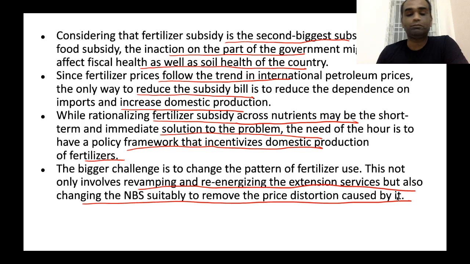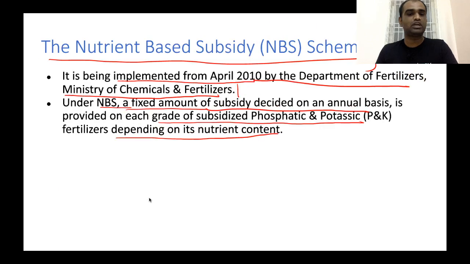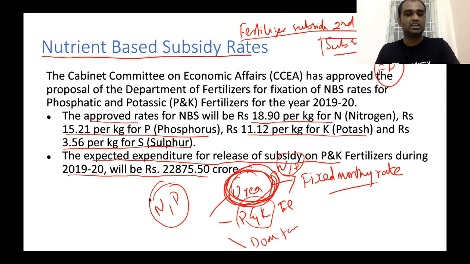Okay. Now, what does nutrient-based subsidy scheme do? Even though NBS incentivizes farmers to use other types of fertilizers, NBS incentivizes farmers to use particular types of nutrient fertilizers. In NBS, what types of nutrients are being subsidized? Nitrogen, phosphorus, potassium, sulfur. But in soil, apart from macronutrients, there are a number of micronutrients which are required for soil health. Now, NBS is subsidizing farmers only for administering macronutrients, not for micronutrients.